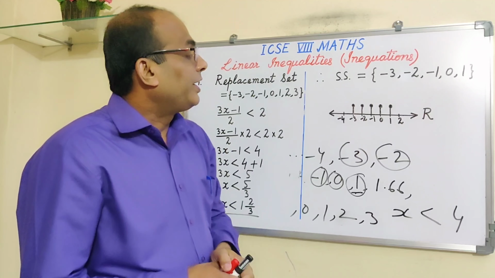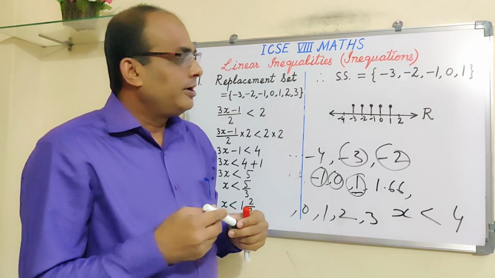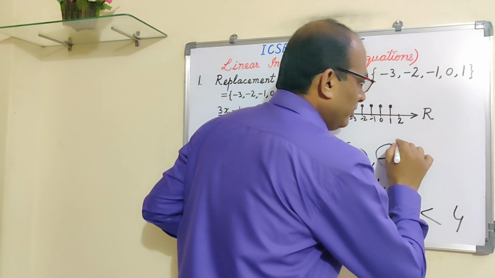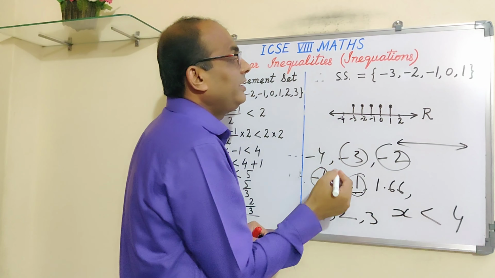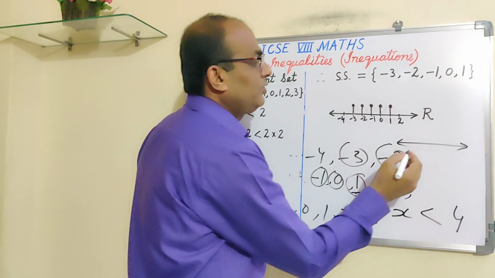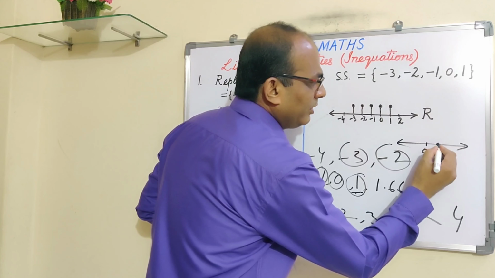Now, in your book, they are representing the solution like this. Suppose this is 1, this is 0, and so on. They are representing like this, on the number line only.